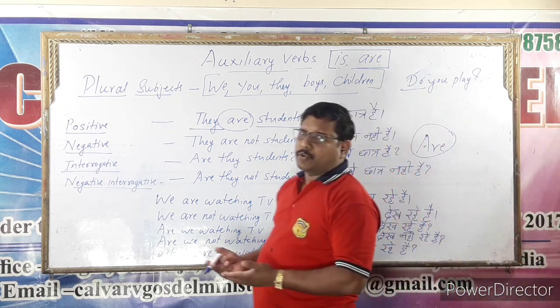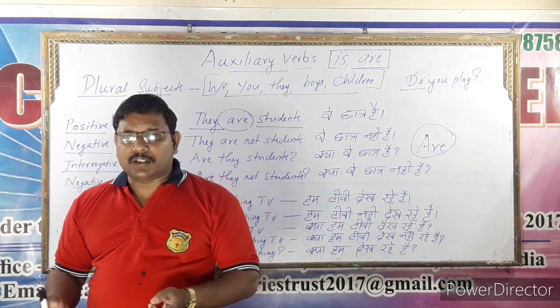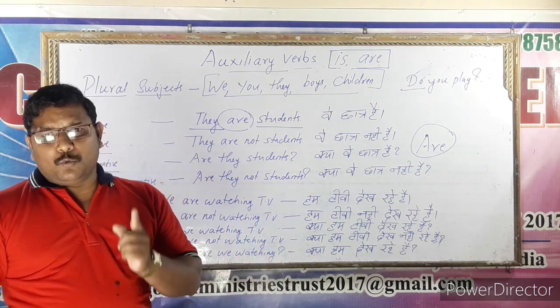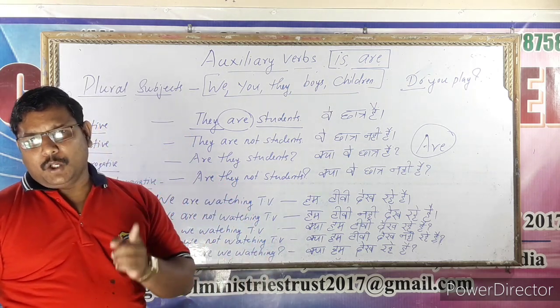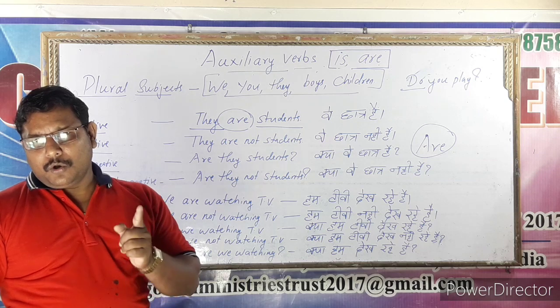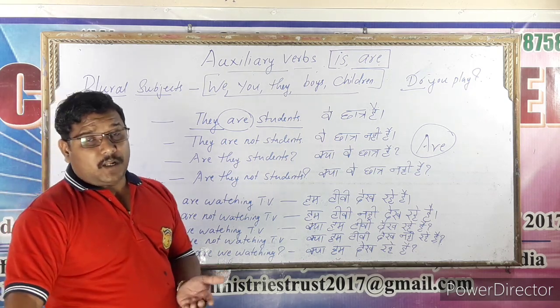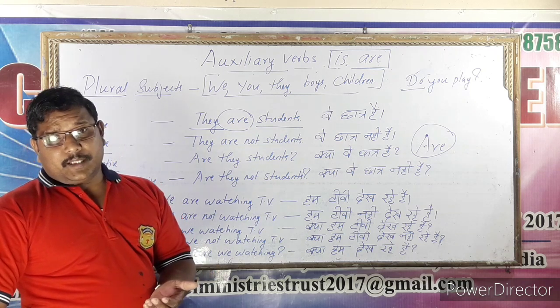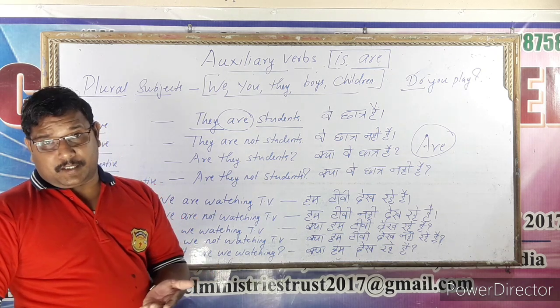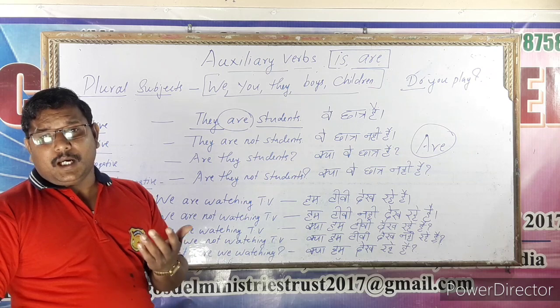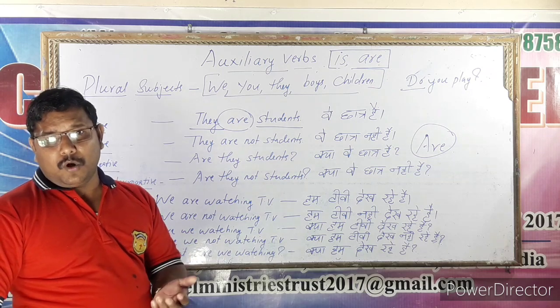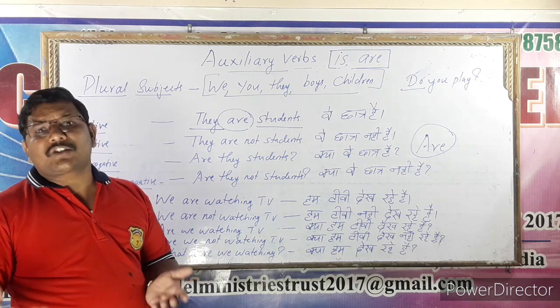What are the WH questions? The questions that start with W: what, where, when, why, which, who, whose, whom. That's the W questions. The H questions are the words that start with H: how many, how much, how far, how long, how often. These are the H questions.